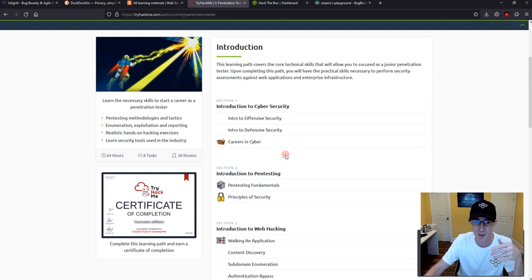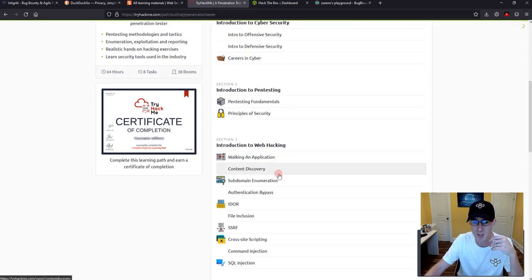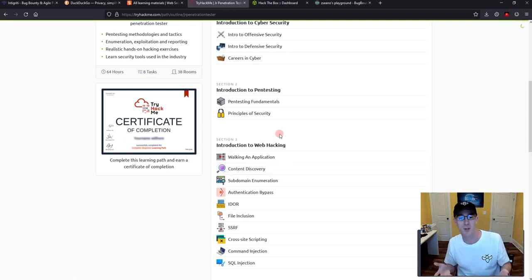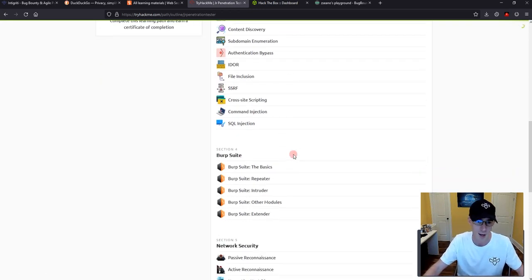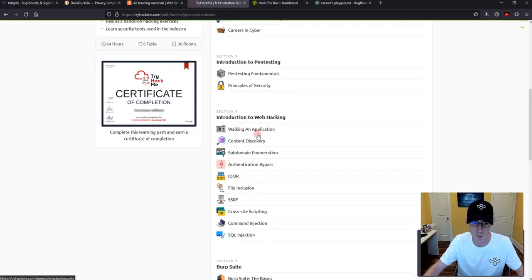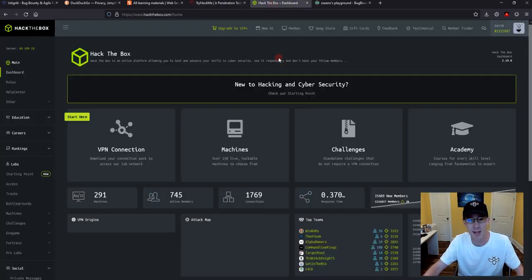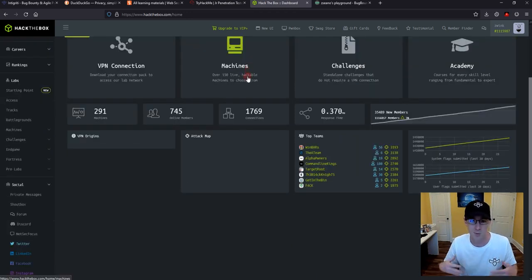So if you like the game feel, and that it's got constant widgets and updates and certificates and stuff like that you can get awarded, this is another thing you can do to try to learn the content and then practice it in real time through virtual environments. Now, once you get comfortable with the content in these sorts of areas, you can take it a step further if you want to, and get a subscription to something like Hack The Box, which is on the screen right here, where you can spin up basically hundreds of web environments that have vulnerabilities in them and go try to hack them.